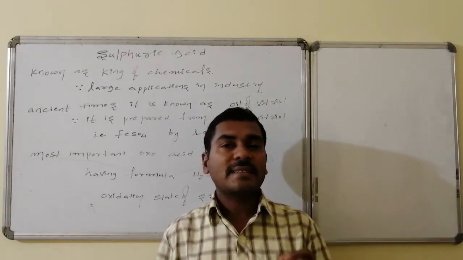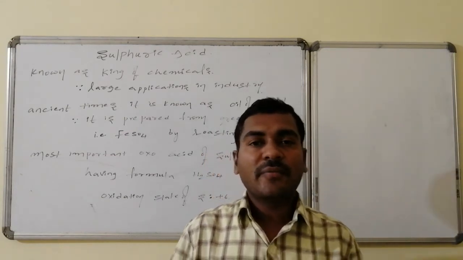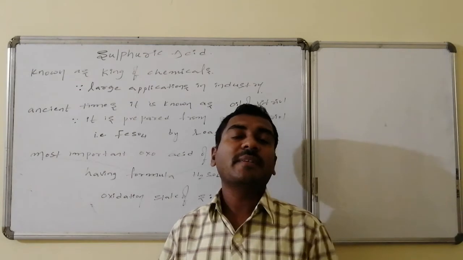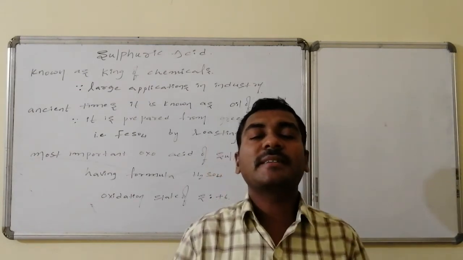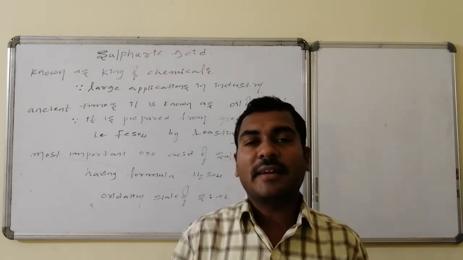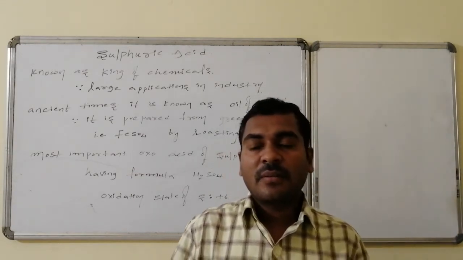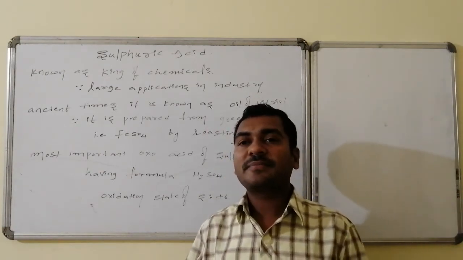In ancient times, it was prepared from ferrous sulfate. Ferrous sulfate is known as green vitriol. Since it is prepared from green vitriol, it is said to be oil of vitriol. Here it is an important oxo acid of sulfur.